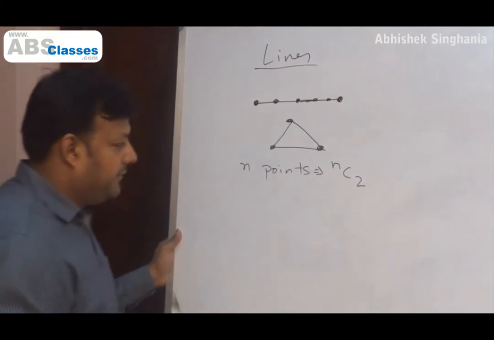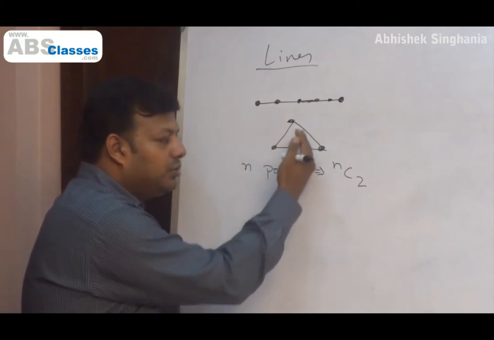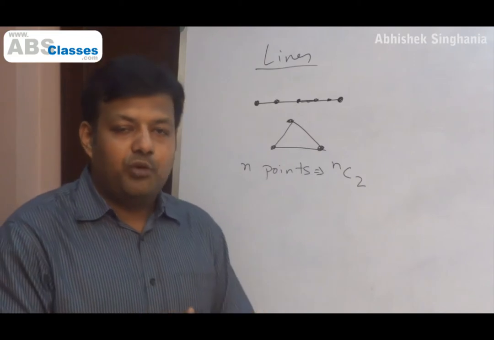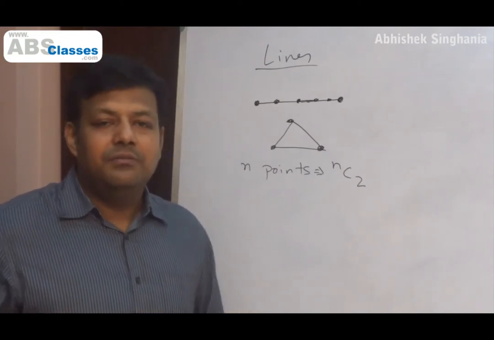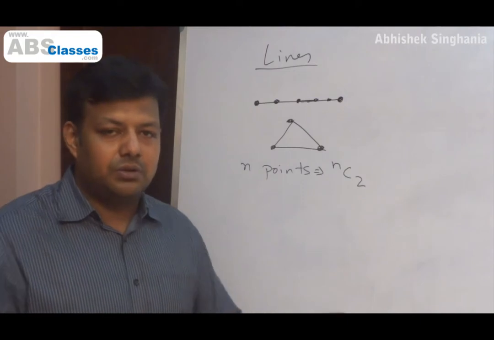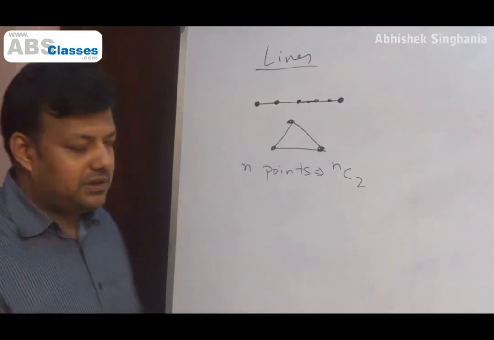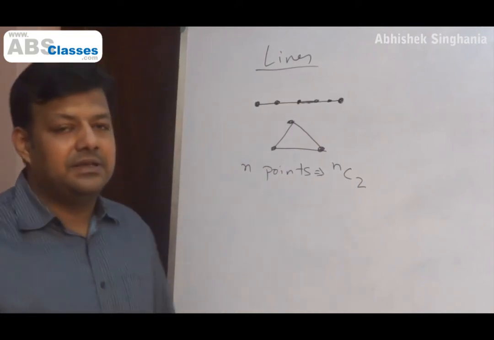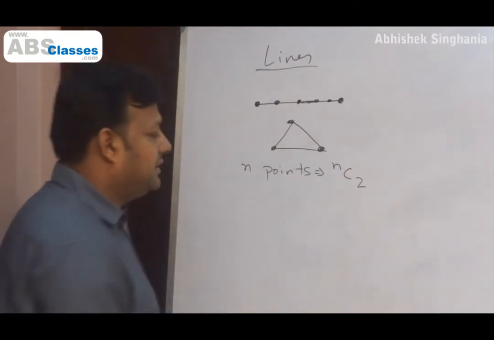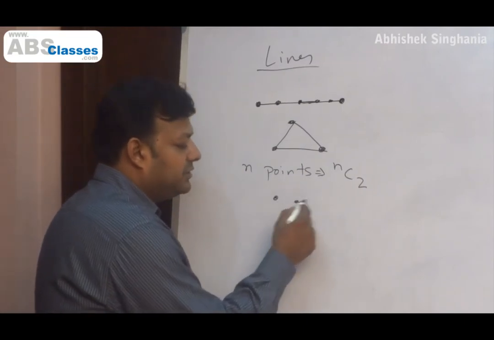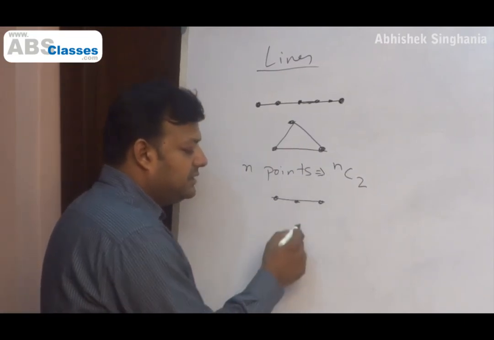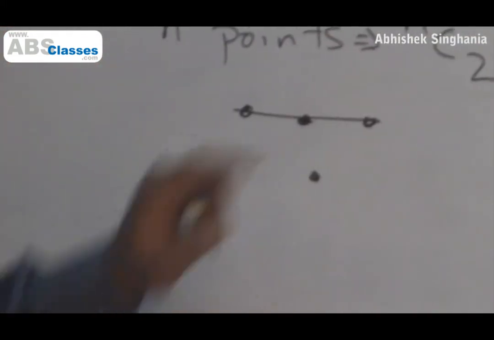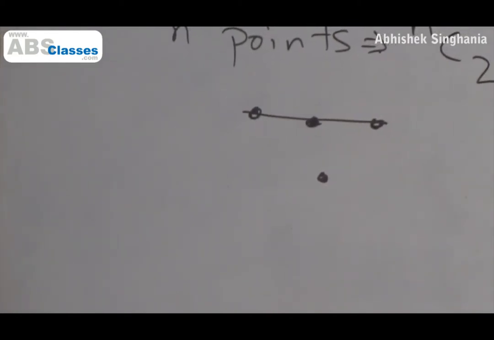We understand this? So now the question which has come into existence is that every 2 points will give me 1 line, but if the points are already on the same line, they don't give me new lines. So how do I put all this together and come up with a sensible answer here? It goes like this. The answer will be NC2, but then we will subtract cases where points are on the same line. For example, say there are 3 points on a straight line, and there is another point somewhere around. I can connect this 1 point with each of these 3 points.